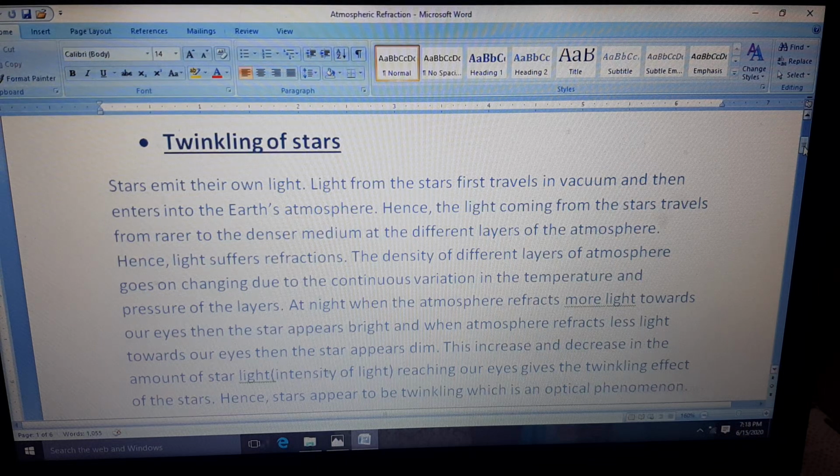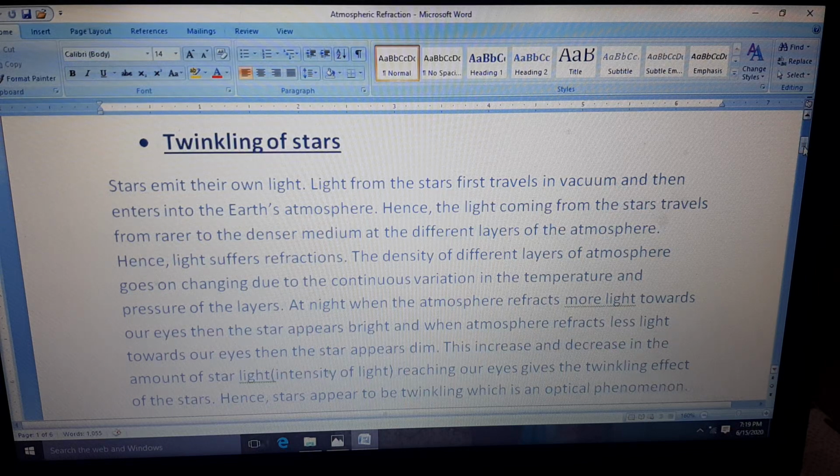So that is why when this atmosphere reflects more light towards the earth, then we see the stars appearing bright, and when this atmosphere reflects less light towards the eyes, then the stars appear dim. So this continuous increase and decrease in the amount of starlight, that means the intensity of the light reaching our eyes, gives the twinkling effect of the stars. That is why the stars twinkle.